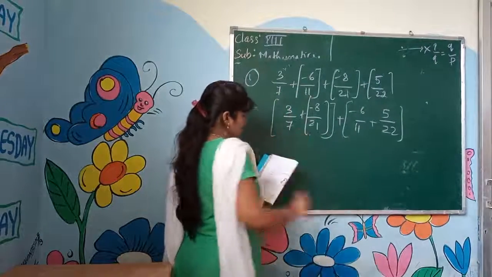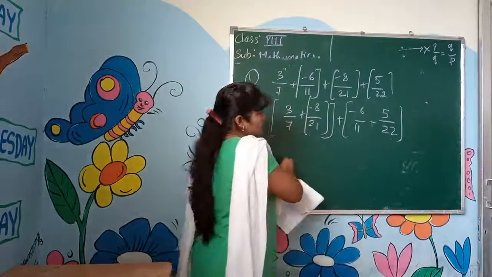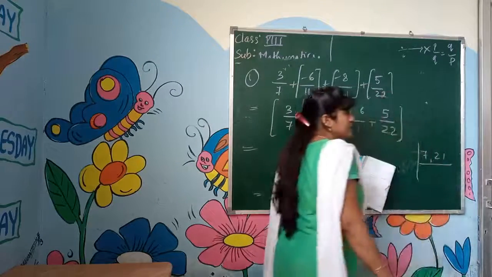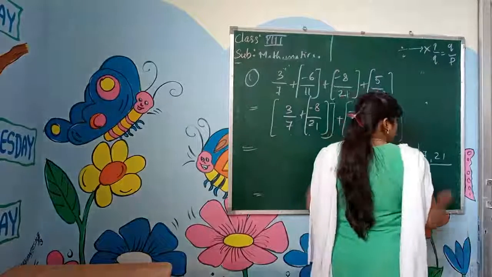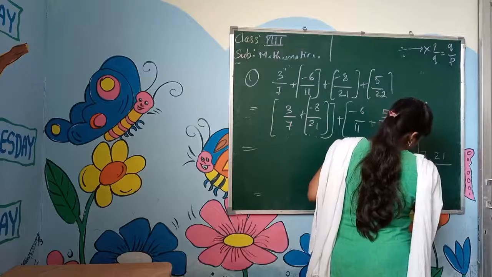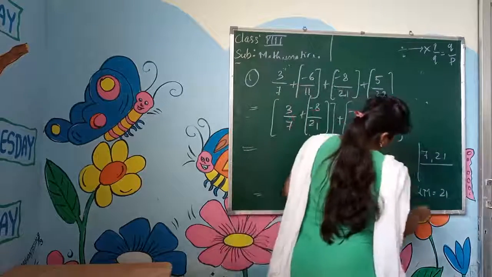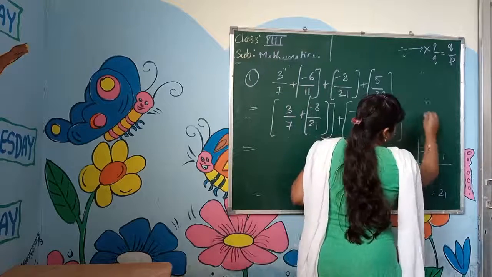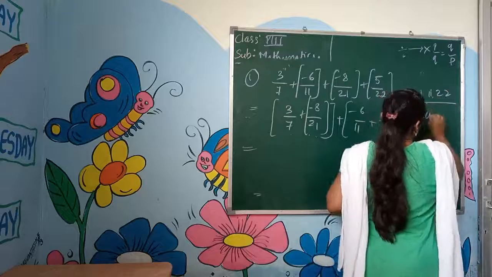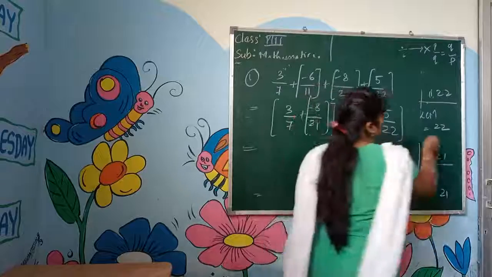After that we have to take LCM of these two. These two we have to do separately. After doing, how much we get? 7 and 21. How much we get? LCM we get 21. For this, when we do the LCM of 11 and 22, how much will it be? 22. Directly I am telling you, you have to find out these two.